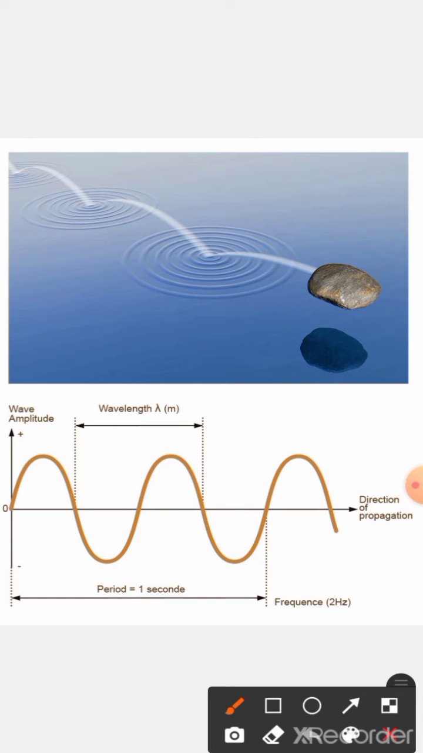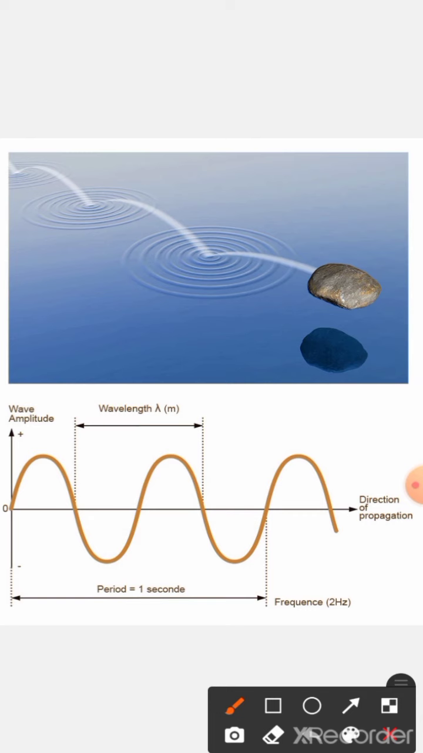By definition, a wave is a disturbance that travels through a medium and carries energy from one location to another, from one place to another. So it is a kind of disturbance that travels in a medium like air, water, glass, and many more. That is something that we call a wave.